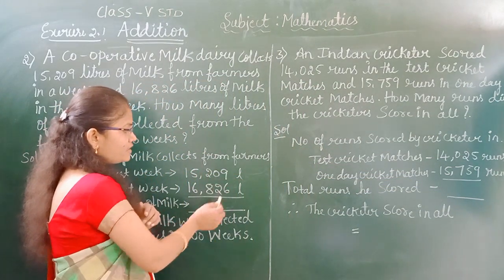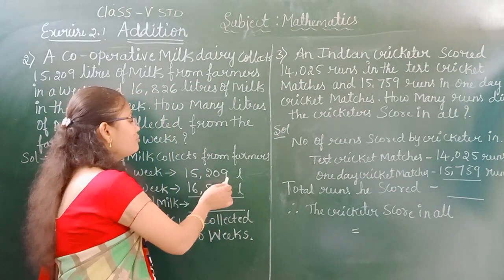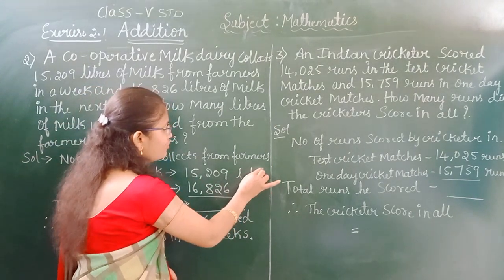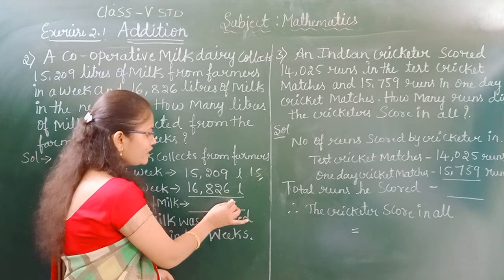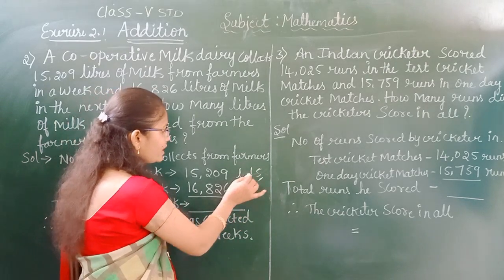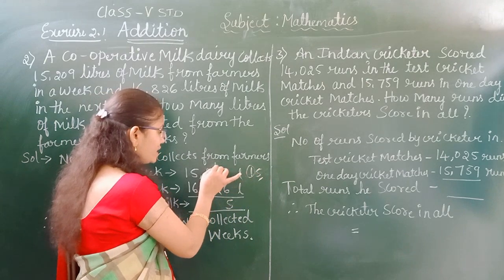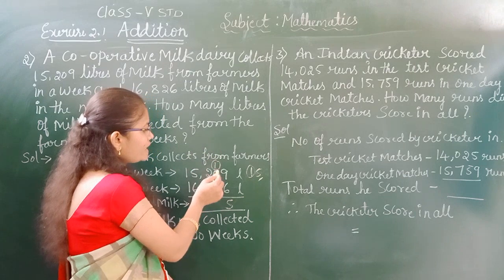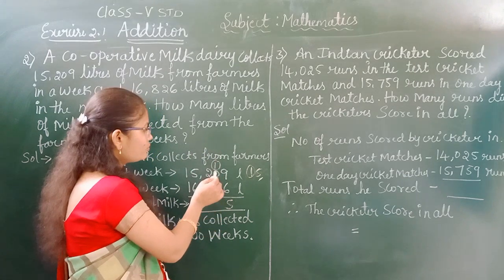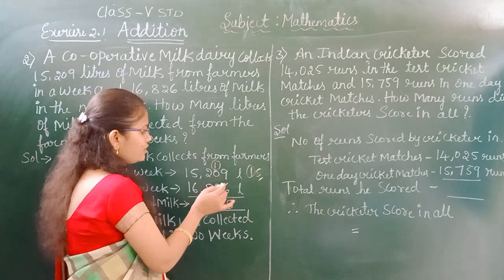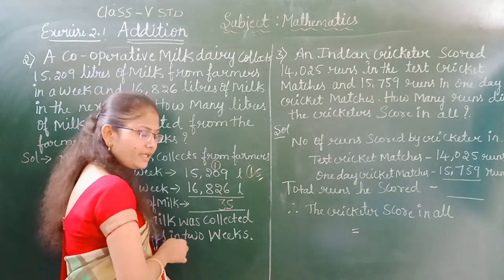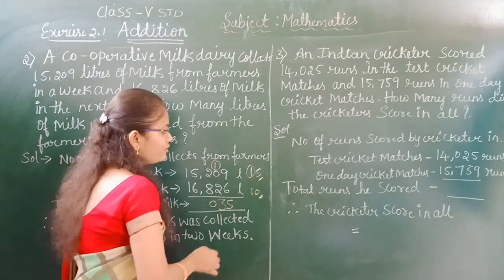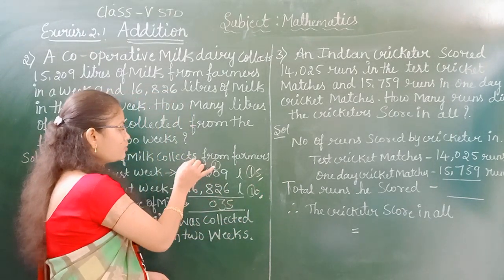Now 9 plus 6, we know addition already. 9 plus 6 is 15. In the 15, 5 we have to write in the ones place, and we have to write 1 as a carry to the next place, that is the 100 place. Now we have to add the numbers in the 100 place. 2 plus 1, 3. Now 2 plus 8, 10. In the 10, 0 we have to write, and 1 we have to give as carry to the 1000 place.